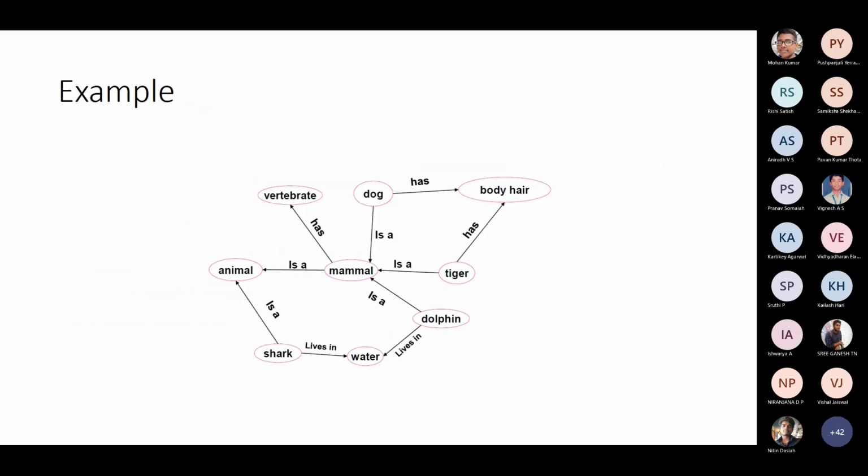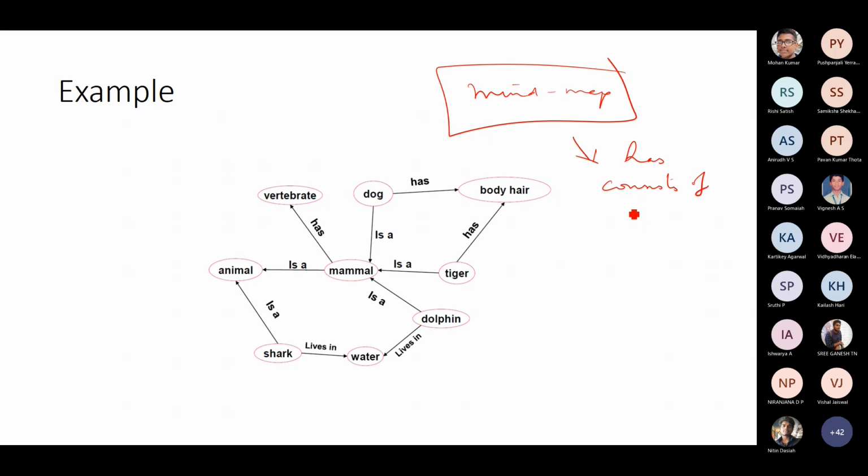To give an example, this has now been modified to what is called a mind map, which is a special type of graph where the relationships typically consist of pretty much only these two relationships.